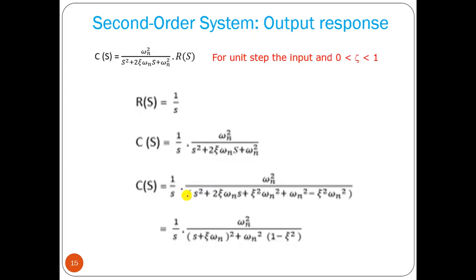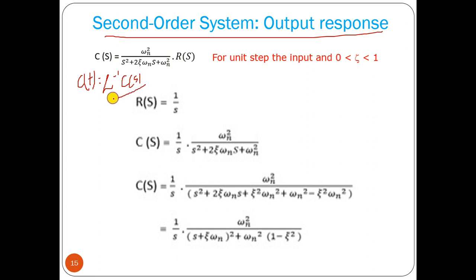Okay. Now let us see how to find the output response of a second order system. So the output response means C(s) by R(s) equal to this factor. So C(s) equal to transfer function into R(s). So c(t) will be equal to what? How can you find c(t)? Laplace inverse of this C(s). Okay, this is as simple as that.